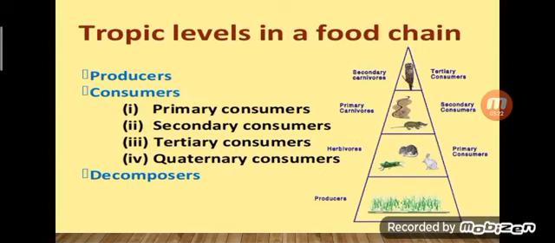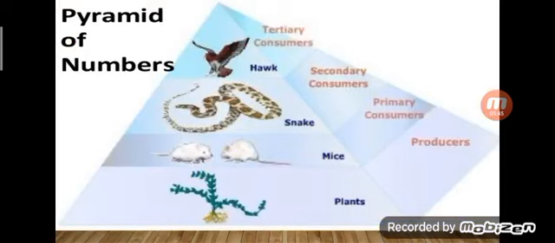Okay, so we are consumers. So what are the trophic levels in a food chain? Yes, there are 4 categories. One is producers. Producers means plants. Then primary consumers, that is herbivores. Secondary consumers, that is primary carnivores. Then tertiary consumers, that is secondary carnivores. This is the pyramid of the food chain. You have to draw it like this.